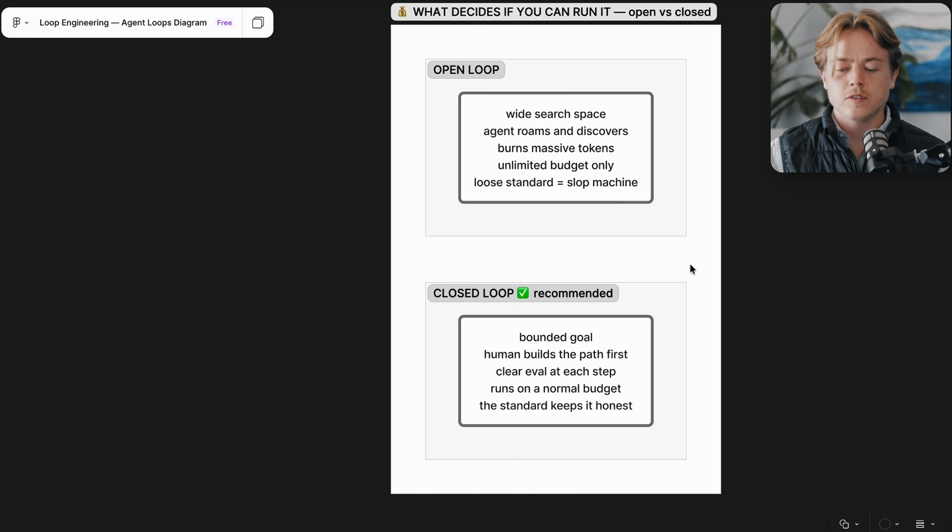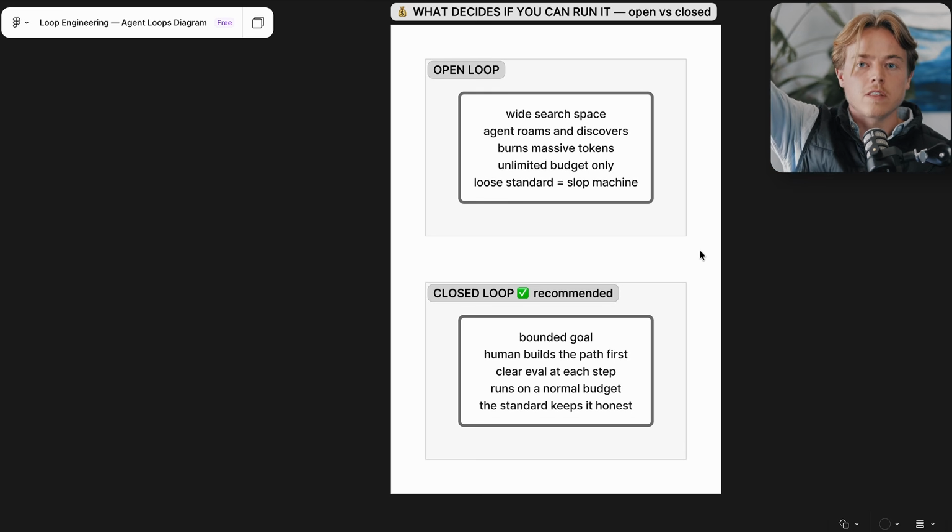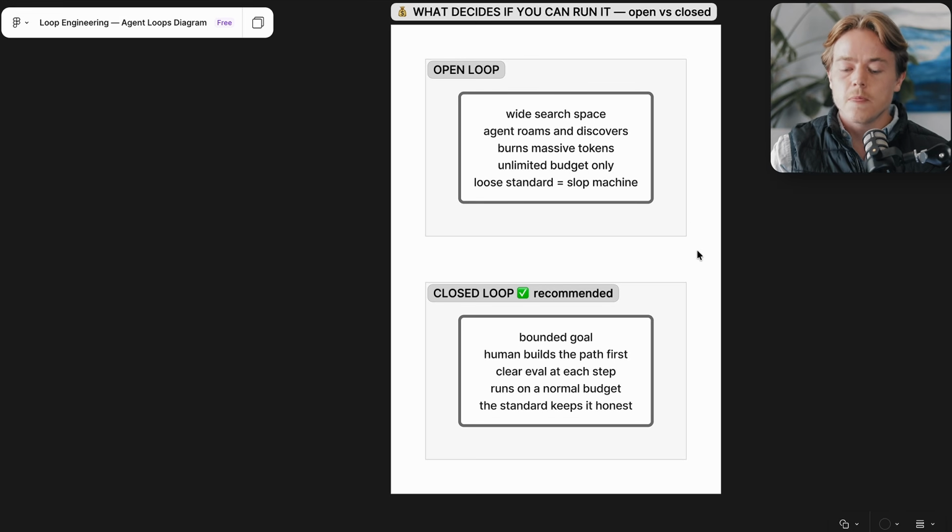There are two types of loops, an open loop and a closed loop. An open loop is much more broad, and you're basically telling the agent, you go out there, see what we should do, and then just go and do it. Now that's really cool because the agent can discover its own things that you wouldn't even think of, but it burns massive tokens because it can go in any direction that it wants. And even once it's done with one direction, it'll go in another, and it'll just keep on going. So say if you work at Meta and you have unlimited budget, then this is great.